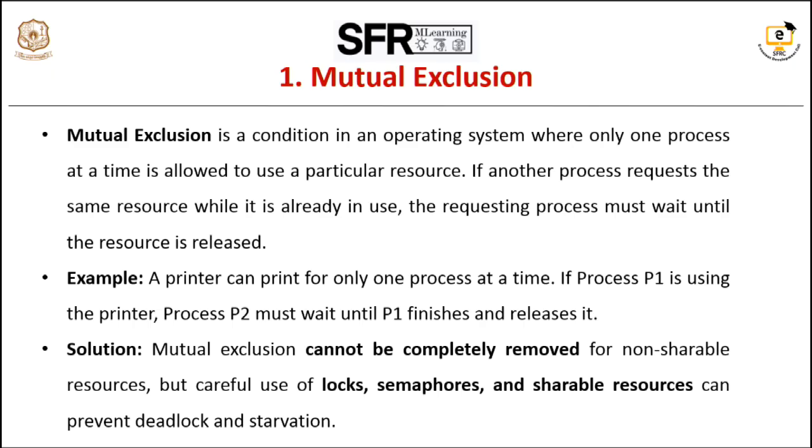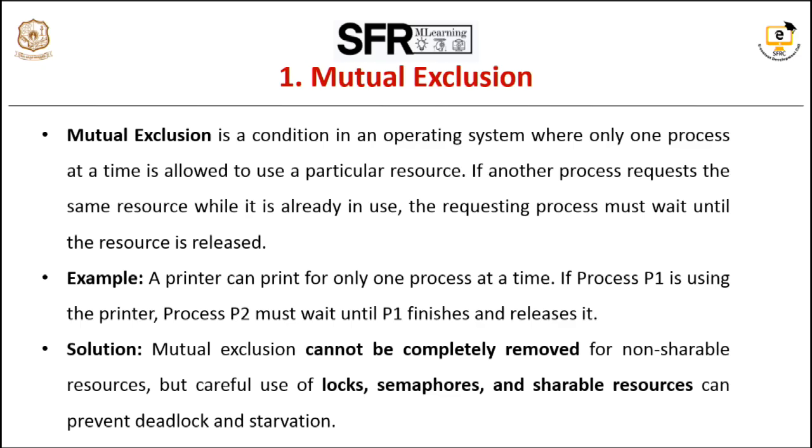Semaphores are variables used to control access to shared resources. They ensure mutual exclusion without necessarily waiting for shareable resources. Another solution for mutual exclusion is the critical section problem. To solve mutual exclusion safely, we have to satisfy three conditions. Mutual exclusion, first one: only one process in the critical section at a time.